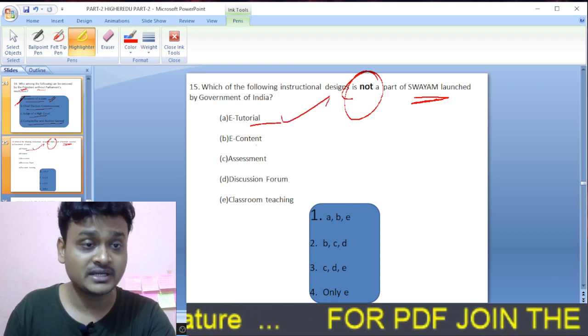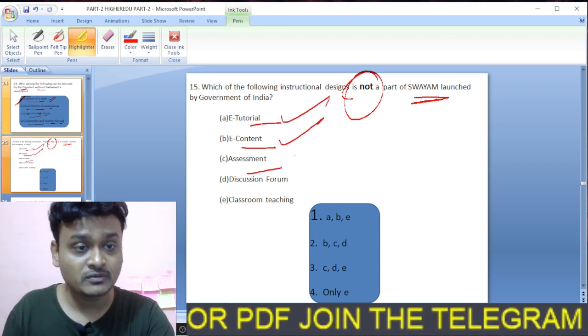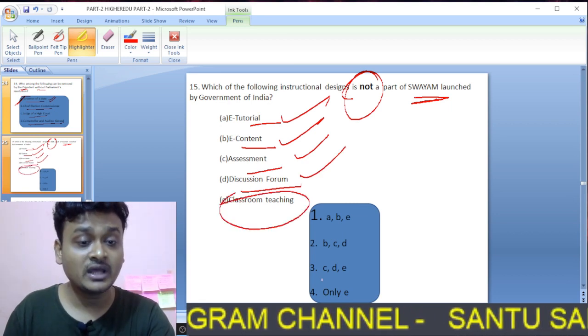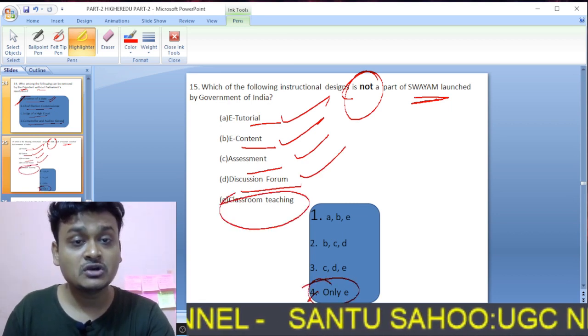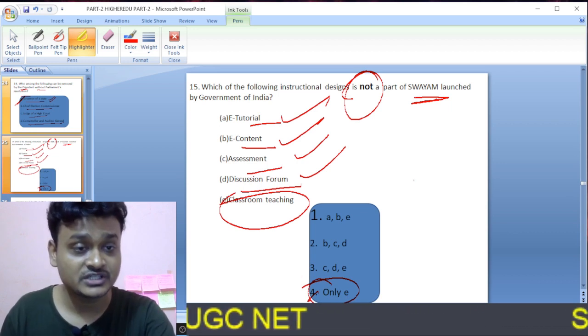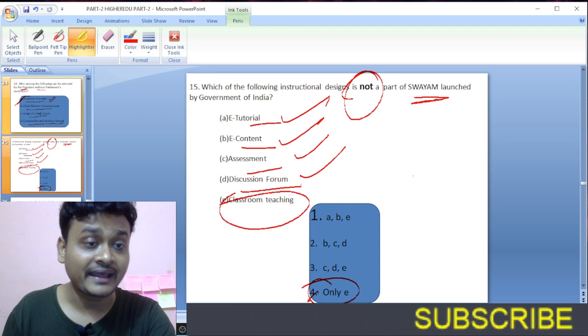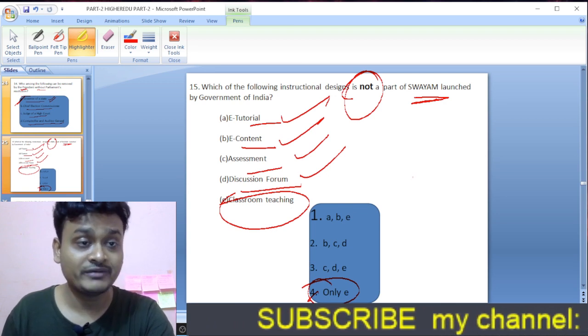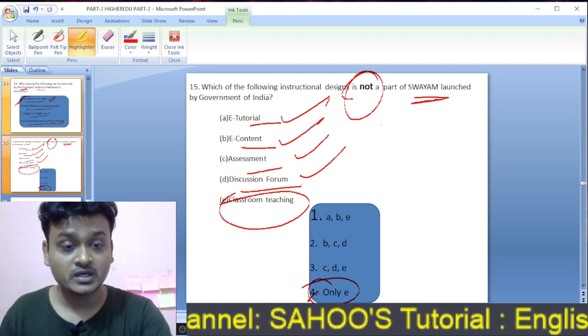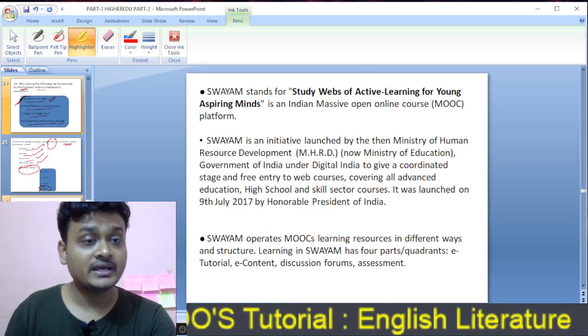E-tutorial was a part of that. E-content was there, assessment was there, discussion forum was there, but classroom teaching was not there. So here only E is not a part of SWAYAM. E-tutorial, e-content, assessment and discussion forum were there. So here E is the right option, that is E only.